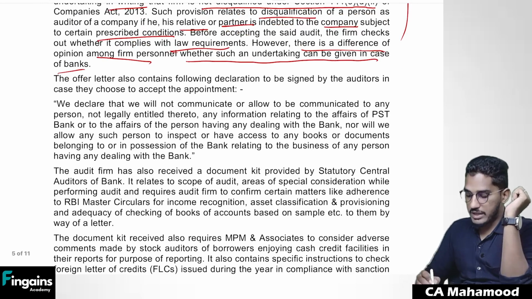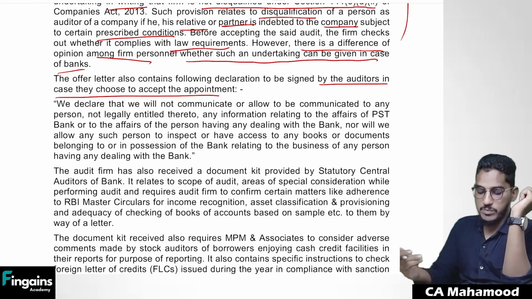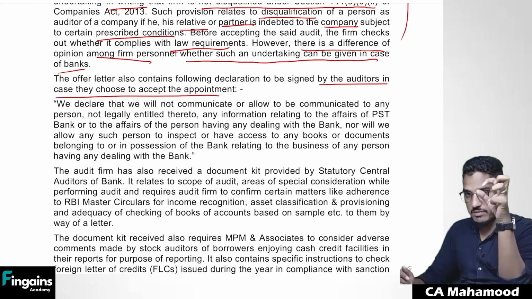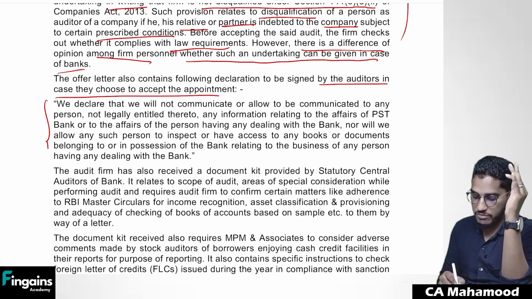The offer letter also contains the following declaration to be signed by the auditors in case they choose to accept the appointment. The bank has asked the auditor to sign a declaration in which you have to confirm certain things.